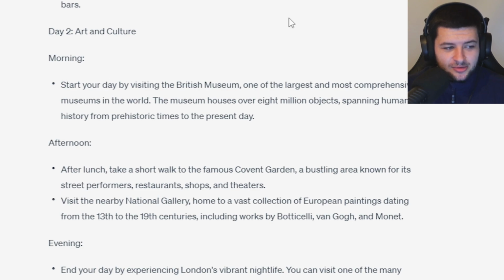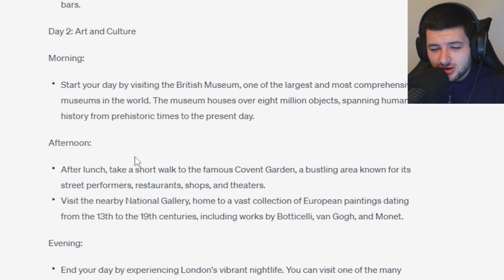And then the second day, we're going to be all about art and culture. We're going to go to the British Museum, and then to Covent Garden and the National Gallery. I'm actually quite happy this hasn't told us to go to the Tate Modern, because the Tate Modern is all about modern art, and modern art's not exactly the best.